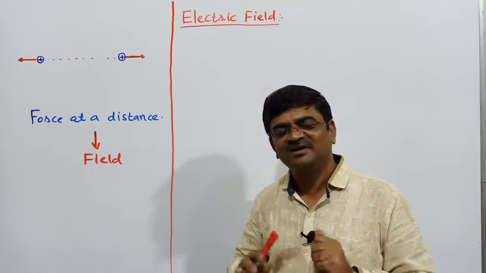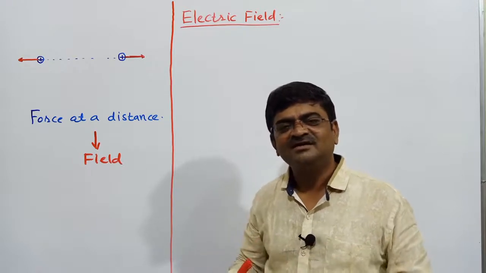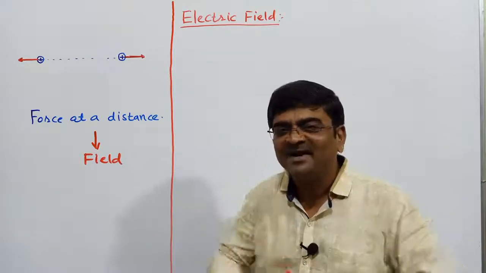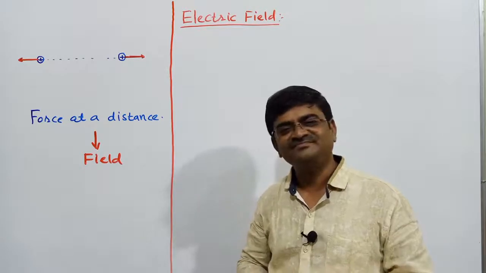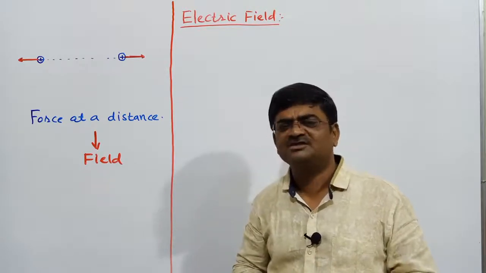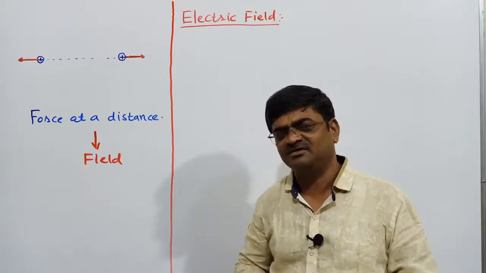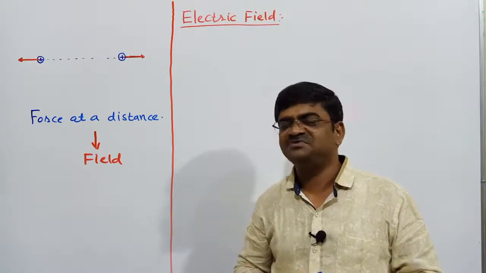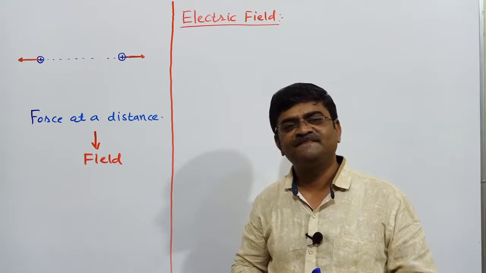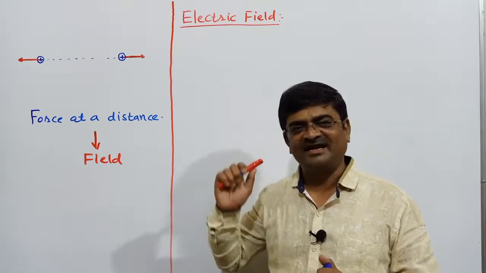So what the field basically does is play a role like a mediator. We shall see then what it is actually, and why I said that it plays a role like a mediator. All these details we shall understand under the heading electric field.